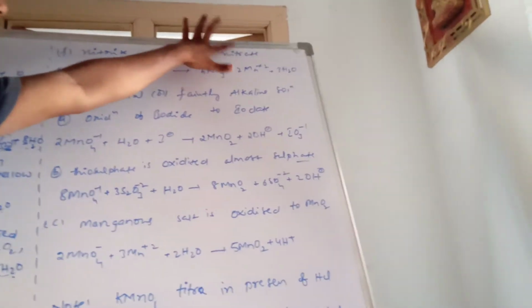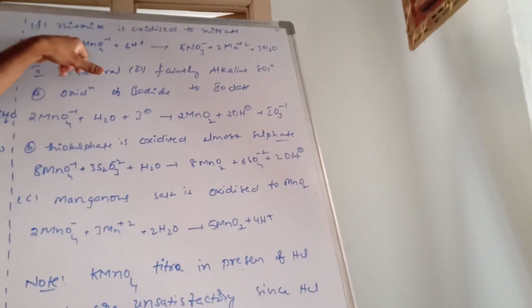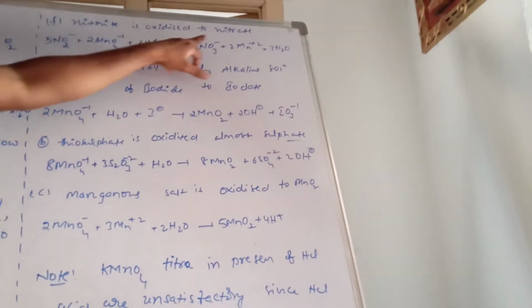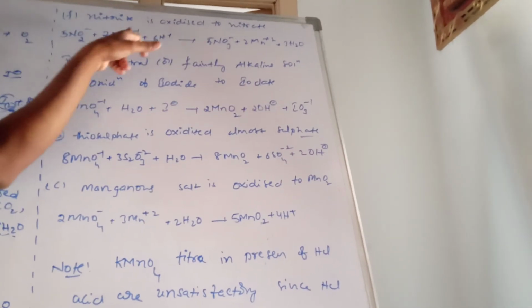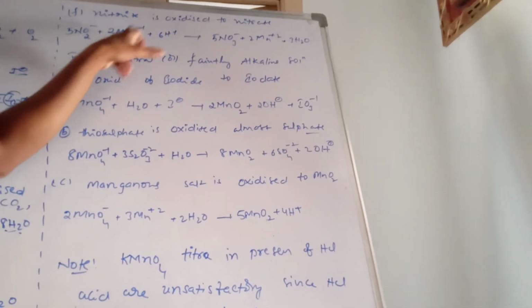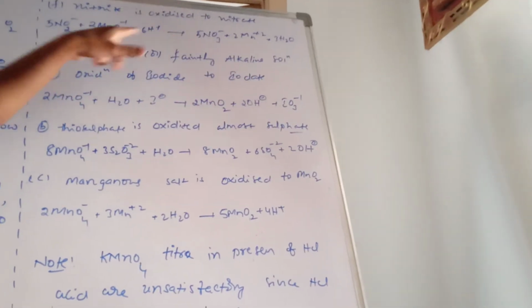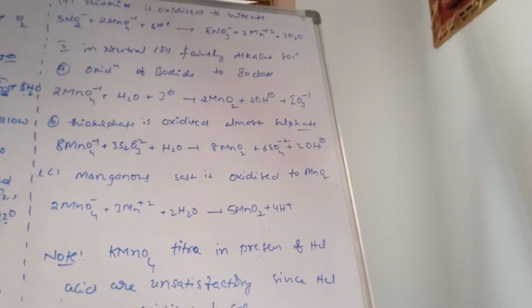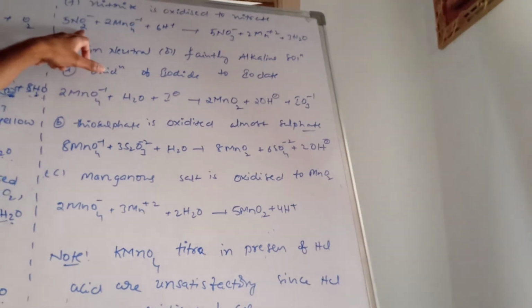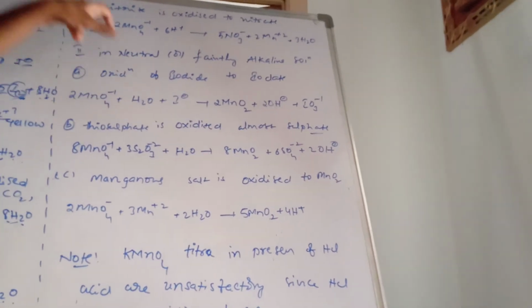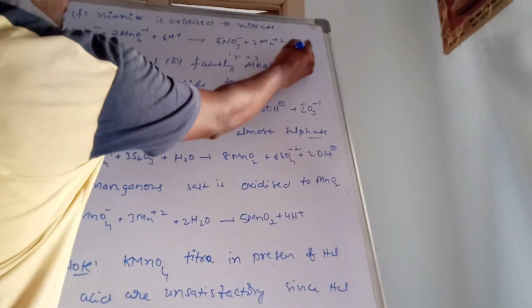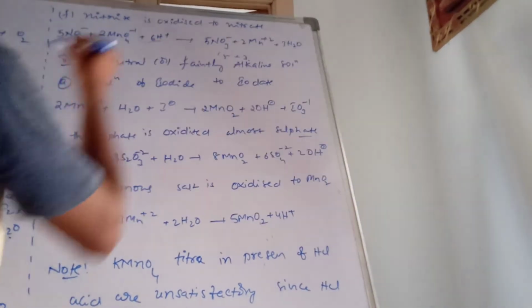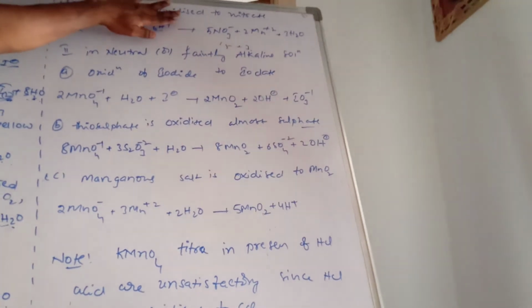Next, nitrite is oxidized to nitrate. NO2 power minus 1, nitrite. In the presence of acidic medium, nitrite is converted to nitrate. MnO4 power minus 1, this is fixed. Mn power plus 2 you will write. Okay, 2 fours are 8 and 5 twos are 10. Overall 18. Here 5 threes are 15. 3 required, 3 moles of H2O. 3 twos are 6, 6 H plus. These are acidic medium problems.